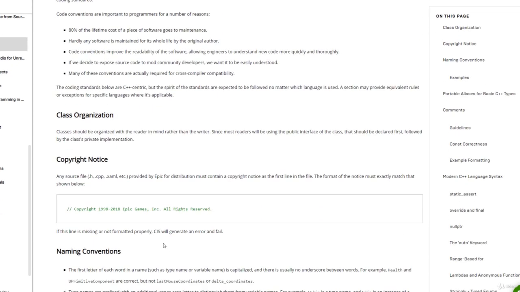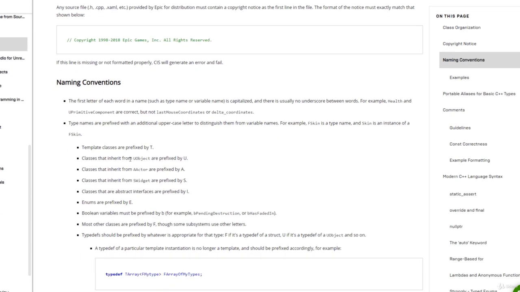Okay, stuff like that. Alright, then I'd like to bring your attention to the naming conventions. The first letter of each word in a name, such as a type name or a variable name, is capitalized. Alright? There's usually no underscore between words, so we do not want this kind of stuff. You can do UPrimitiveComponent, you can see camel case. Then of course you've seen U, so UObject for example. You can see type names are prefixed with an additional uppercase letter to distinguish them from variable names.